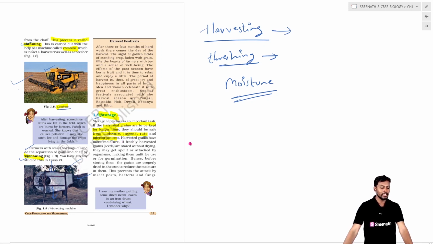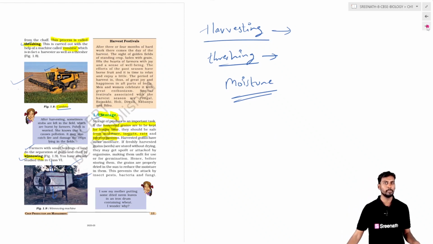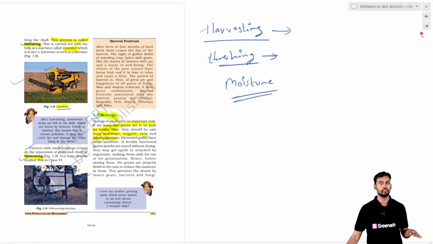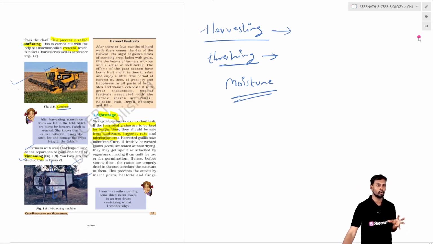Now till now it was about crop production and management, and the final very important management is the storage. The storage should be very perfect. It should be done in godowns or granaries where appropriate conditions are provided. Before the storage, the moisture should be reduced to less than 90%, so that the food material is not attacked by microorganisms.